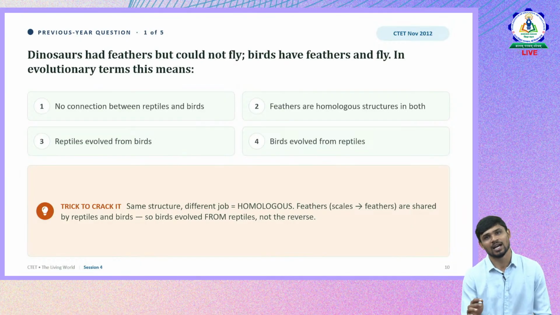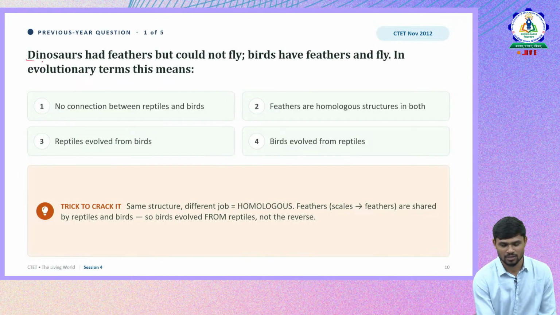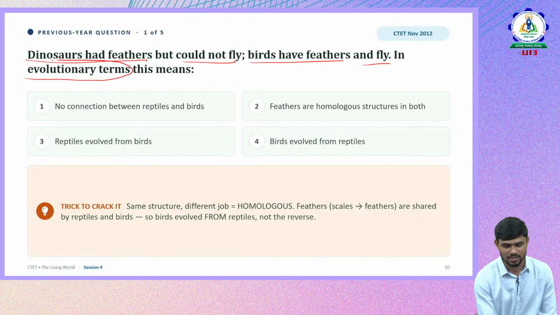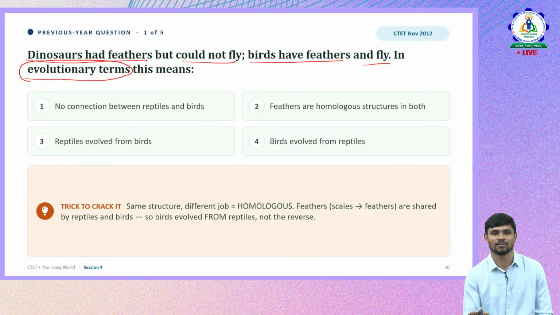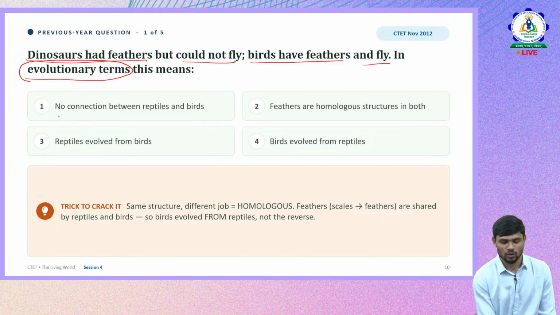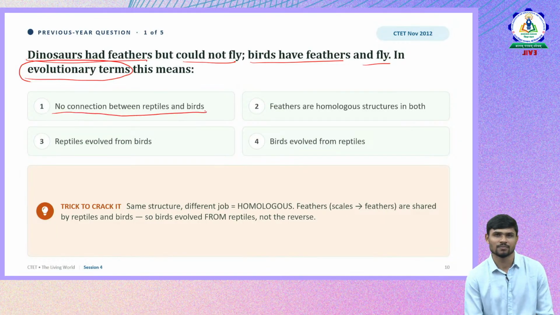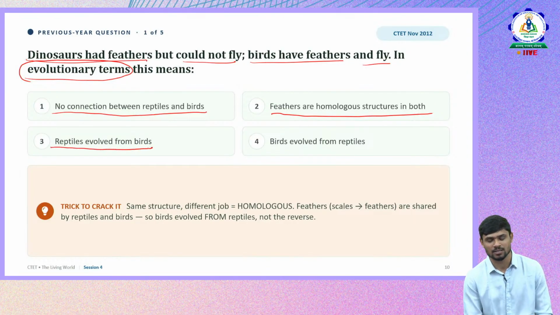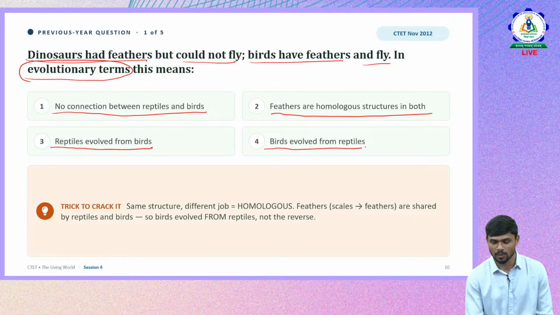Dinosaurs had feathers but could not fly. Birds have feathers and they fly. In evolutionary terms, what are the keywords here? Dinosaurs having feathers but not flying, birds having feathers and flying. In evolutionary terms, what does this mean? Does it mean no connection between reptiles and birds? Does it mean feathers are homologous structures in both? Does it mean reptiles evolved from birds? Does it mean birds evolved from reptiles? So which is the answer?